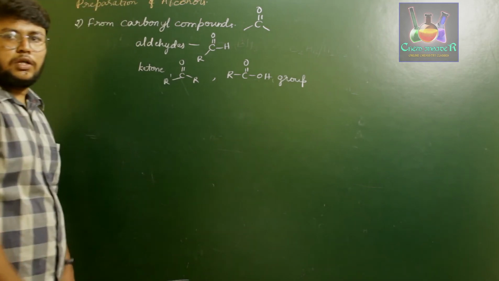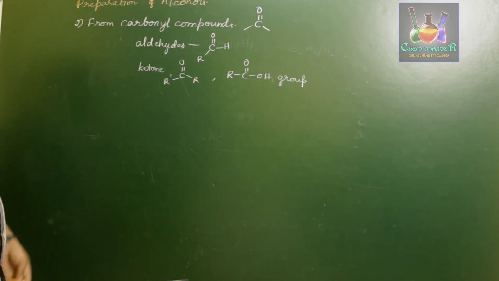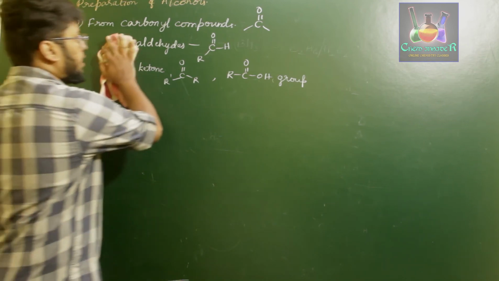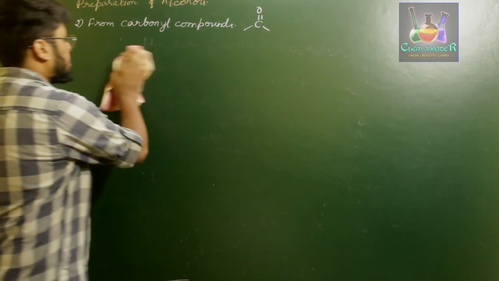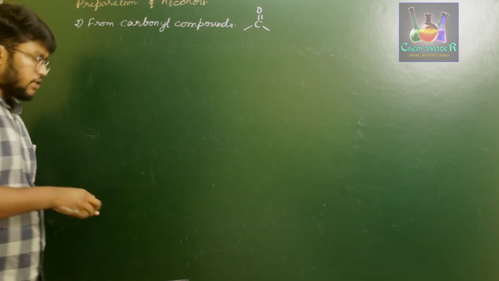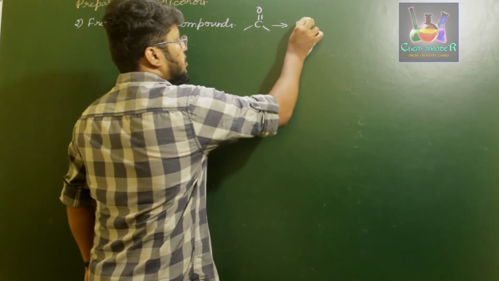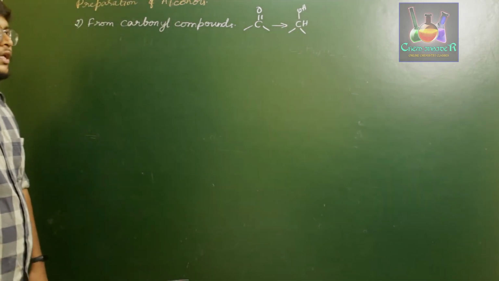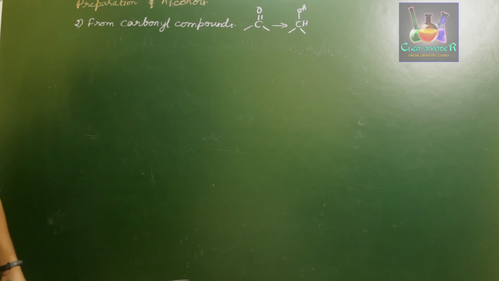These are carbonyl compounds. Now, carboxylic acids are not considered for now, just consider the aldehyde and ketone used for the preparation of alcohols. Since we have a carbon oxygen double bond, it has to be converted to the respective alcohol, that is nothing but CHOH. That is, we have to add hydrogen on both oxygen and carbon. That is nothing but a hydrogenation process.